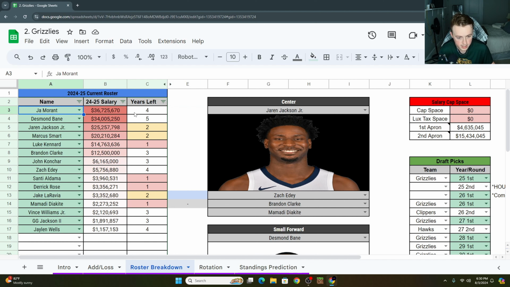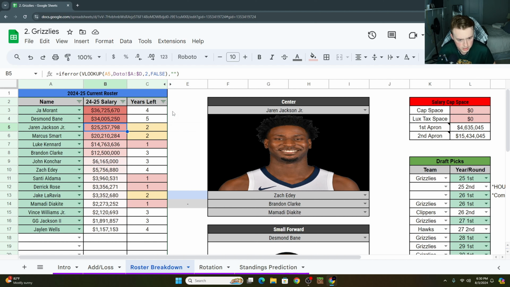Ja Morant, he's locked up for a while. That's awesome, right? Your best player, most likely. I might make an argument that right now Jaren Jackson's their best player, but he's locked up for a while. Desmond Bane, locked up for a while, right? His big contract is just kicking in. Honestly, it's not that bad compared to other contracts nowadays.